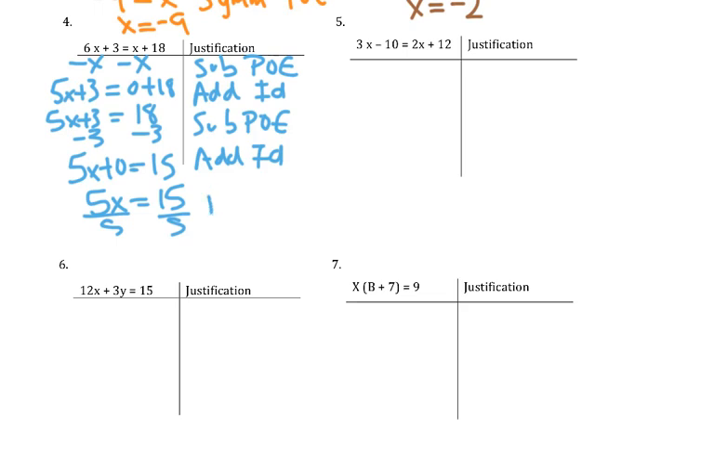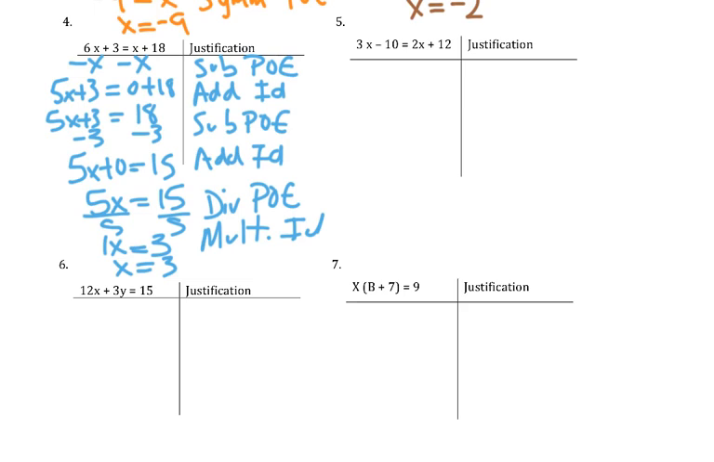Divide by 5 using the division property of equality. I get 1x equals 3. Then using the multiplicative identity property, that gives me x equals 3, and I'm done. So an extra step or two basically here, but still getting us the same exact result. Okay.